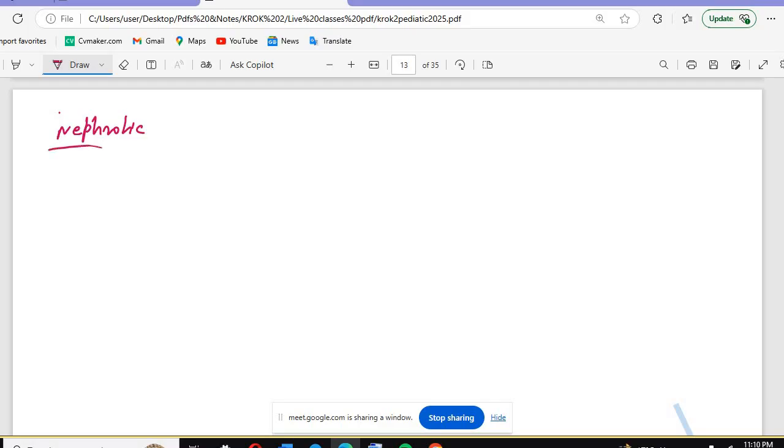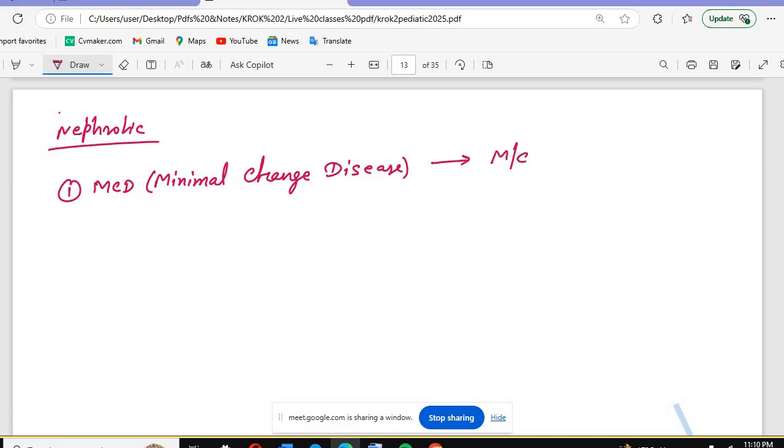In the nephrotic syndrome, the first one is minimal change disease. Minimal change disease is the most common nephrotic syndrome in children. So you can remember: mini means children, small ones, child.